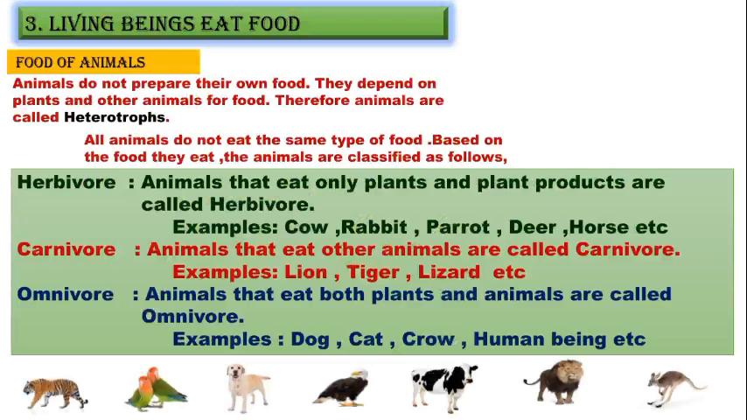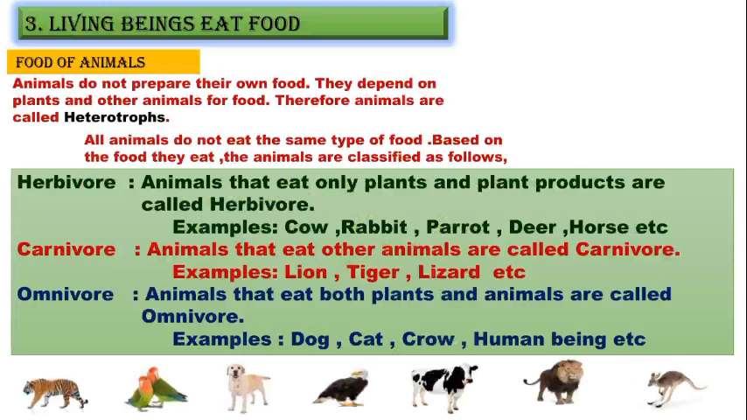So for example, cow, rabbit, parrot, deer, horse, etc. These types of animals eat only plants and plant products. So next, carnivore. Animals that eat other animals are called carnivores. For example, lion, tiger, lizard, etc. These animals eat only other animals or other animals' flesh.